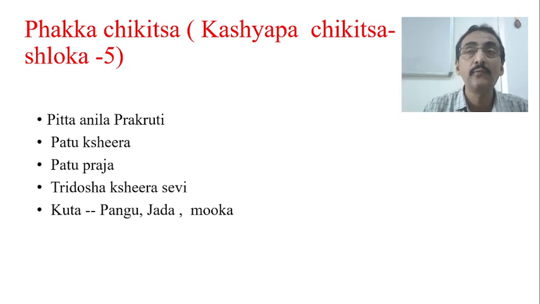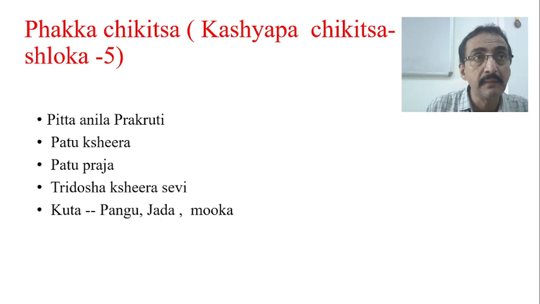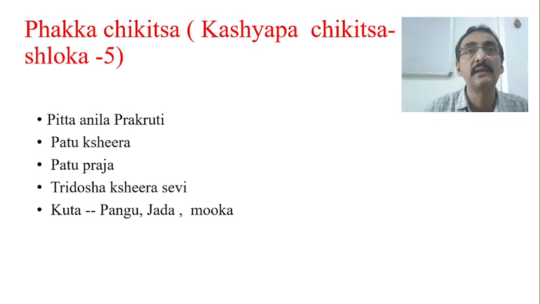Here he also mentions one more thing, Patu Praja. The word meaning of Patu Praja is multiparous, multiple deliveries. Multiple deliveries will have so many other problems, we know that. There may be many risk factors at the time of birth, maybe birth asphyxia. So many problems can occur. So if the mother is of Pitta Anila Prakriti, and if she is producing Patukshira, or Tridosha vitiated Kshira, and if the baby is consuming that, the child may develop global developmental delay.